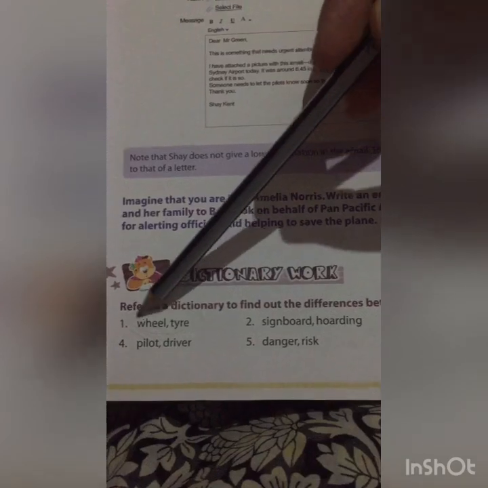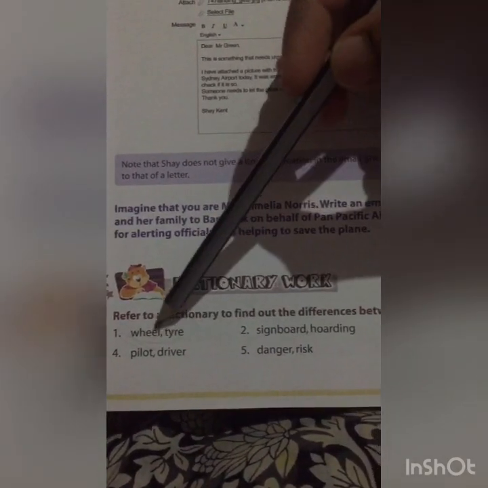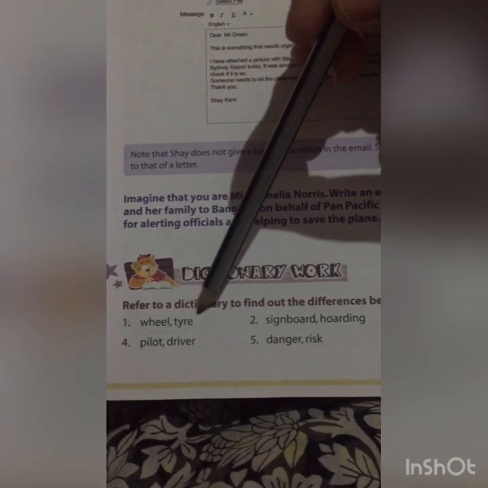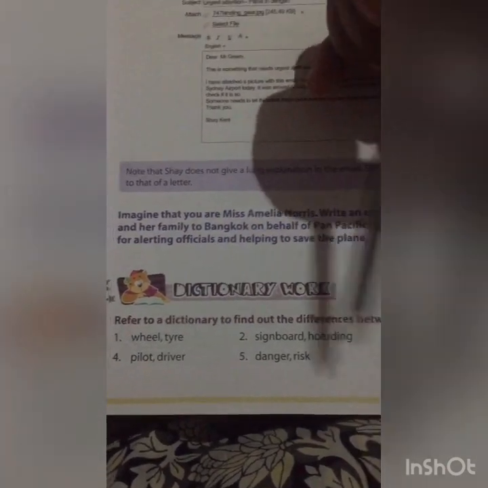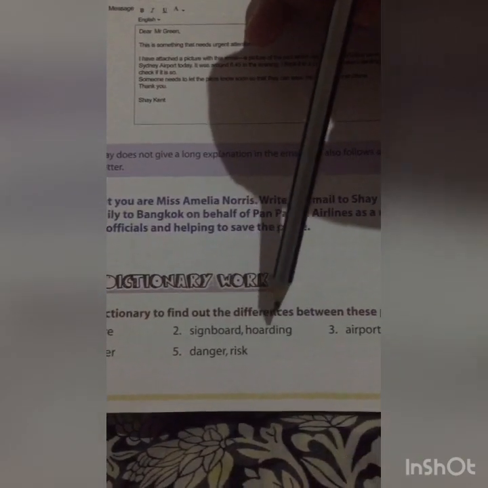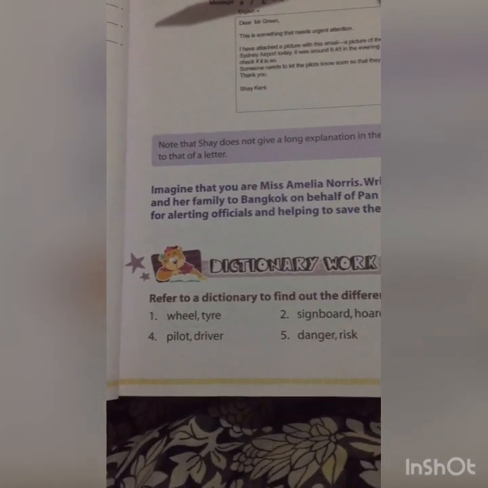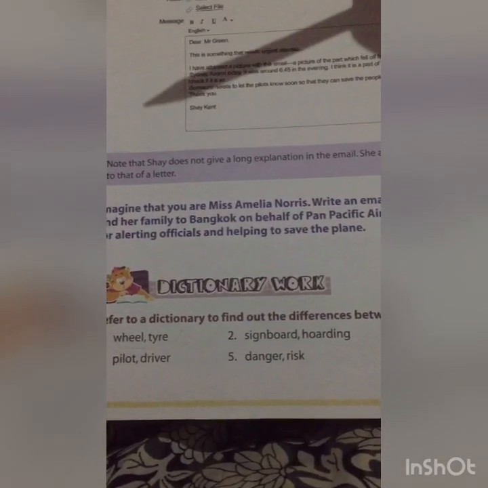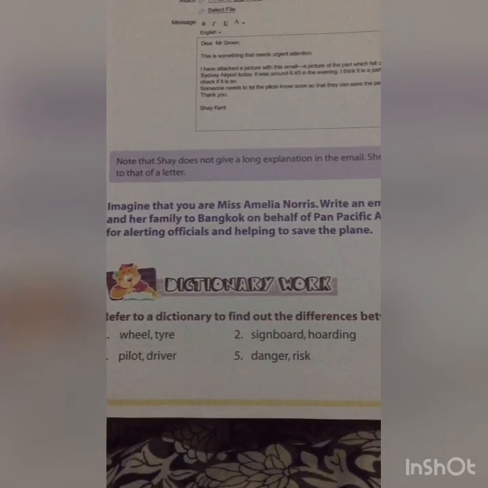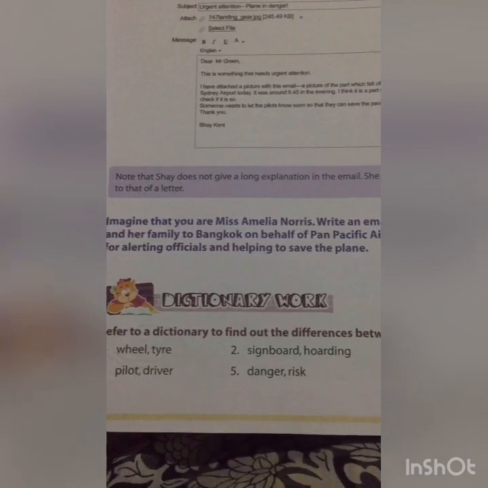When we read them, we feel they have the same meaning, but try to find out the differences from the dictionary. Wheel and tire, signboard and boarding, airport and helipad, pilot and driver, danger and risk. Please try to find out the differences from the dictionary.